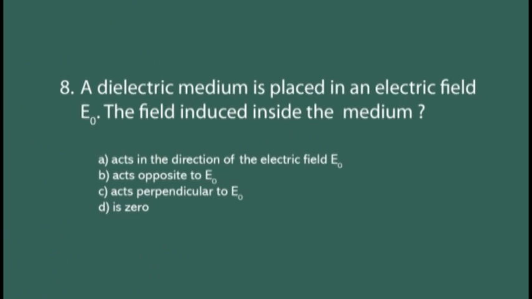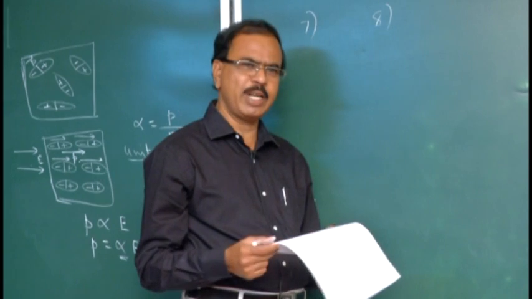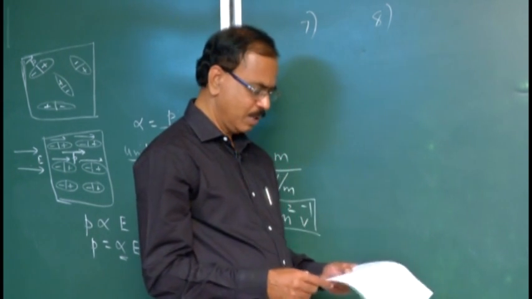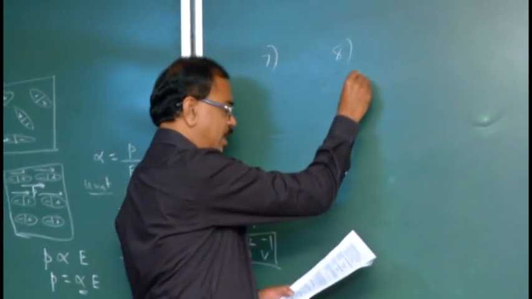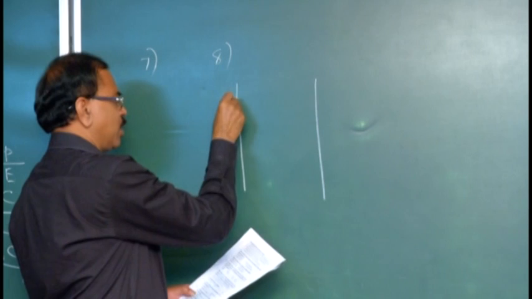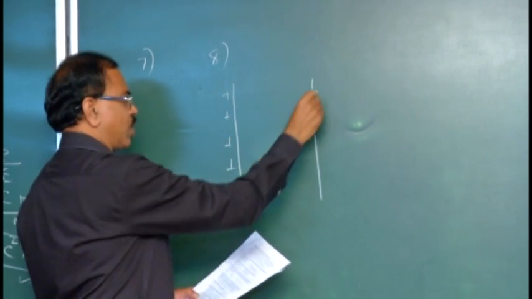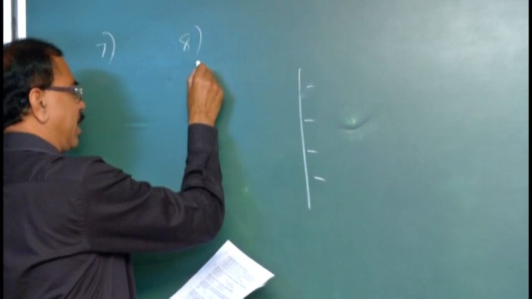A dielectric medium is placed in electric field E0. The field induced inside the medium, dielectric medium. What is a dielectric medium? Insulator. Say these are the two parallel plates. These plates are given positive charge and negative charge, that means opposite charges.